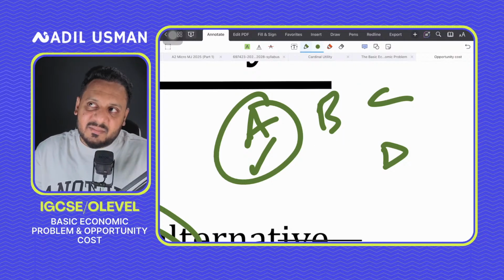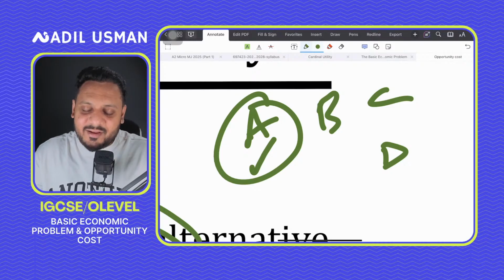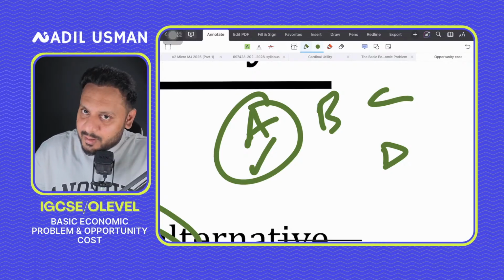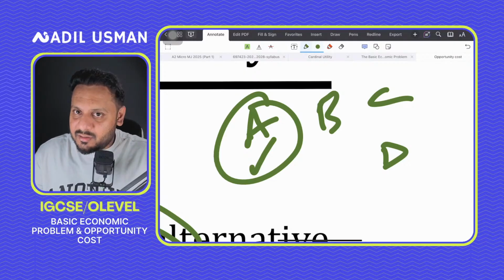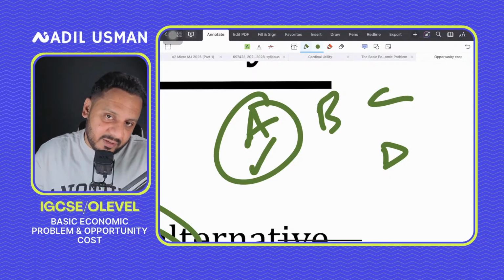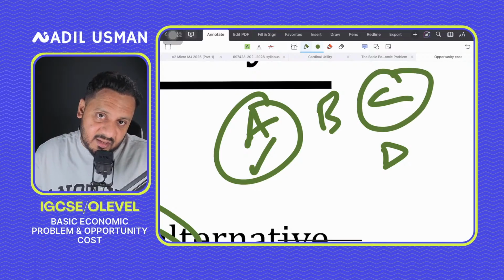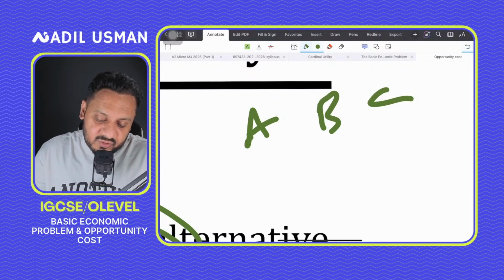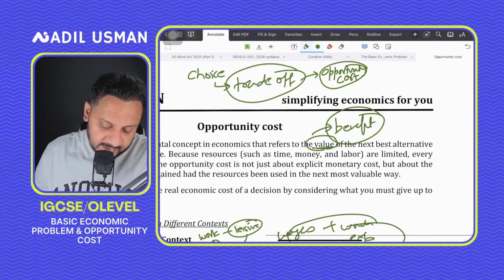So next best means that if I would not do what I'm doing or choosing right now, or the decision that I'm taking, then instead of that, what would I have been doing? So instead of choosing A, if I would have chosen B, then the opportunity cost of choosing A is B. So that is why we say the opportunity cost is the next best alternative foregone, right?